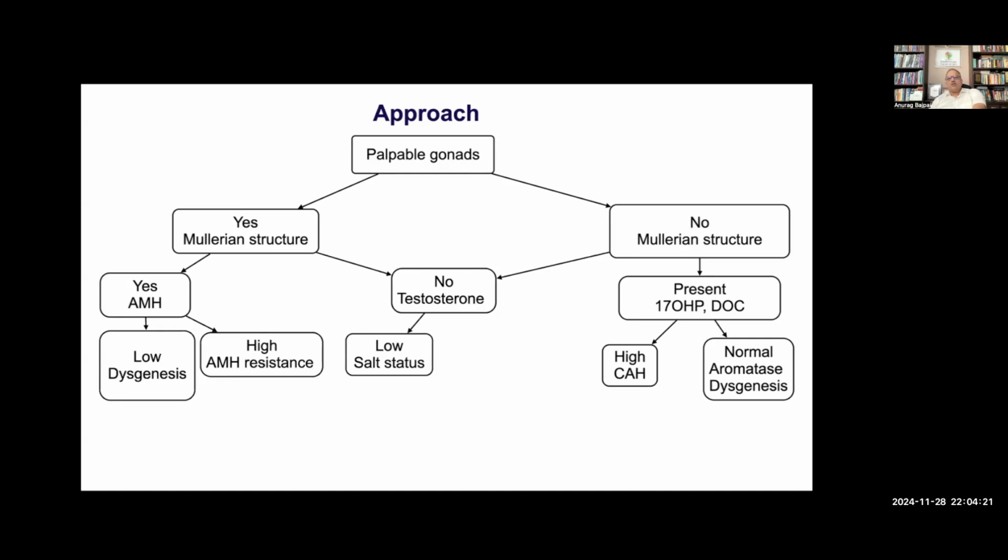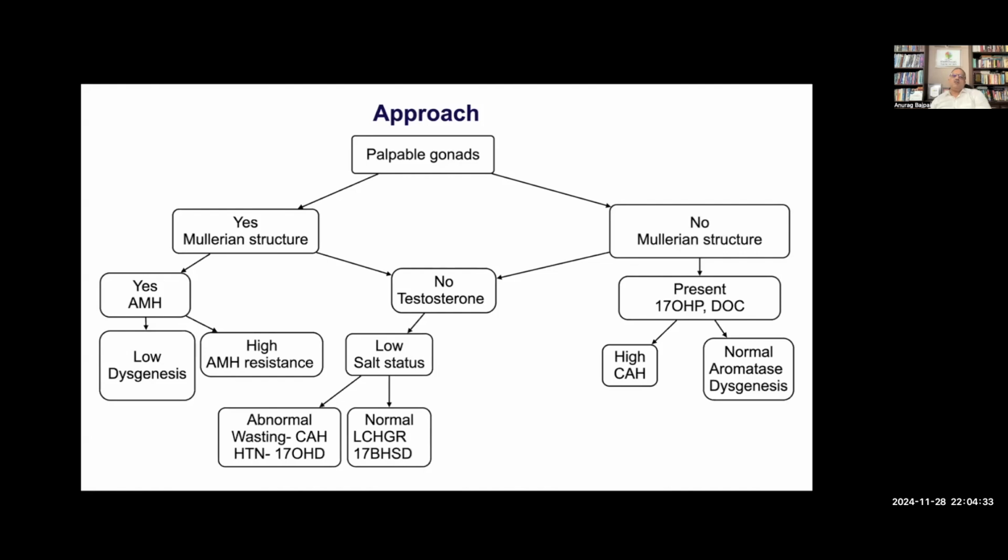Go for testosterone. If it's low, go for salt status. If there is salt wasting, that is StAR, side chain cleavage, Smith-Lemli-Opitz. If there is hypertension, that is 17-hydroxylase deficiency. If the salt status is normal, we could be dealing with the LH/CG receptor defect or 17-beta-HSD. While if the testosterone is high and DHT is low, this is 5-alpha reductase, and if DHT is high, this is AIS.